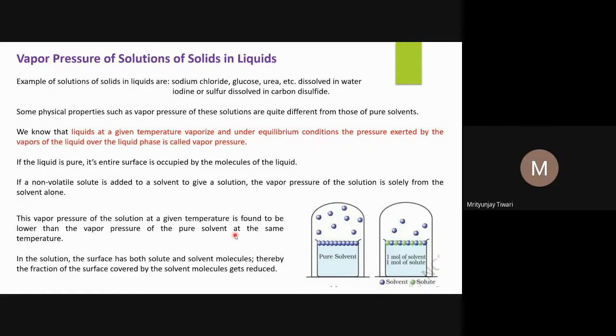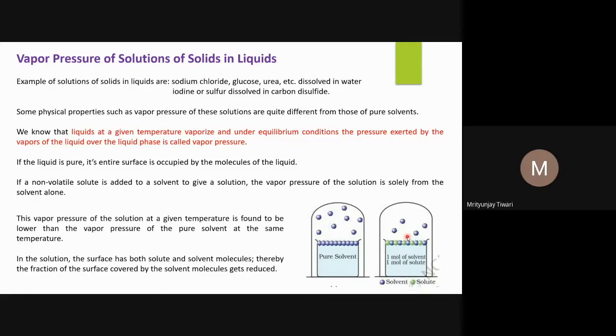However, if you add a non-volatile solute, what will happen? Some of the solute particles, which you can see here as green particles, will also be on the surface of this solution. And why? Because this is a homogeneous solution, the concentration of the solute at the surface should be equal to the concentration of solute at the bottom as well.